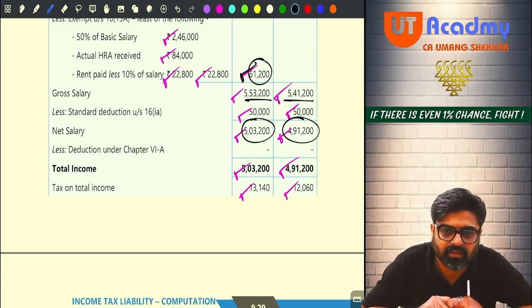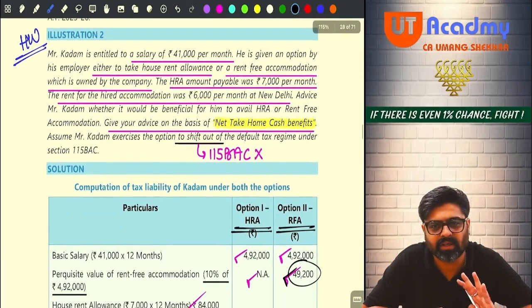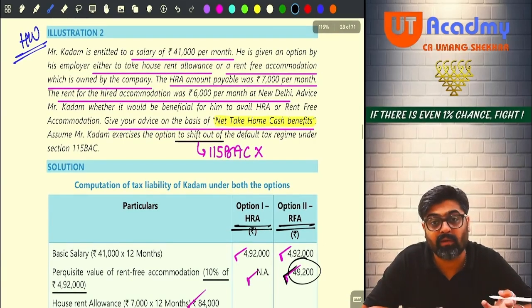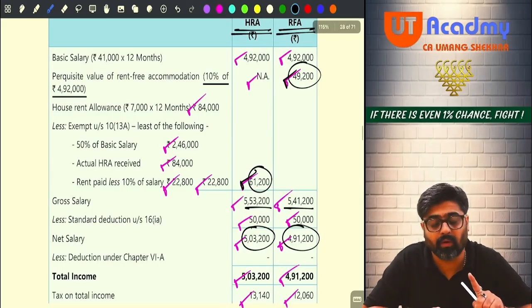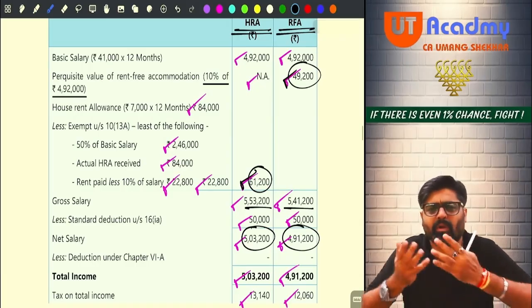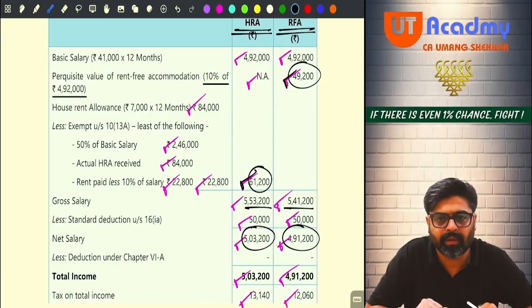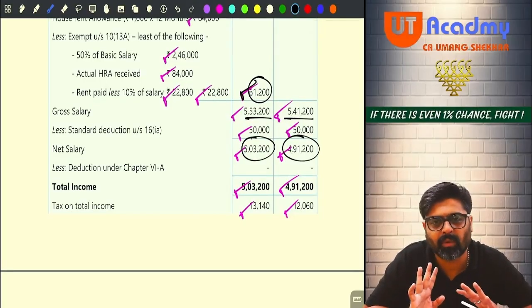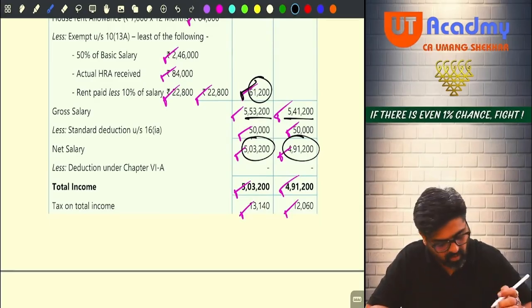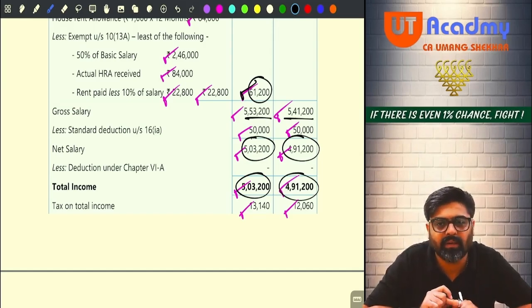Now, will you get any chapter 6A deduction? No details of chapter 6A deduction are given in the question. So no chapter 6A deduction. If the details would have been given, I would have taken the chapter 6A deduction when I am not following 115BAC, yes or no? And even when I am following 115BAC, I would have taken the chapter 6A deduction under both the options. Getting my point? But chapter 6A details are not given. So can I say your final total income will be the same amount? Final total income will be how much? 5,03,200 and 4,91,200.